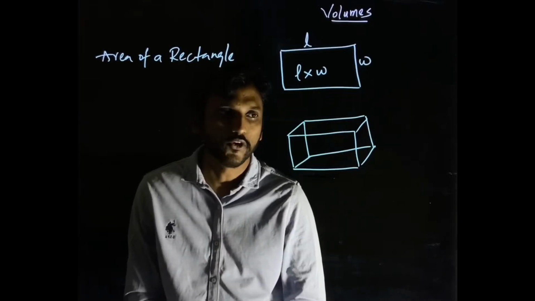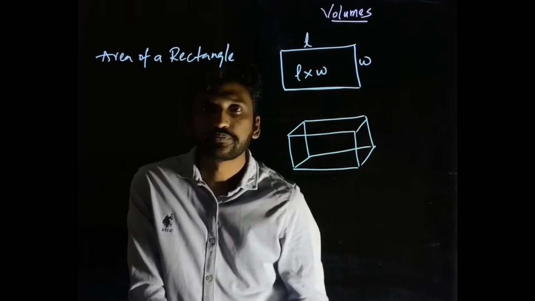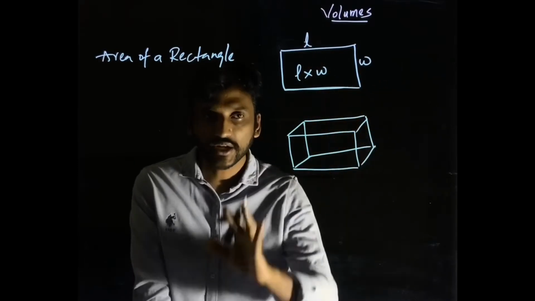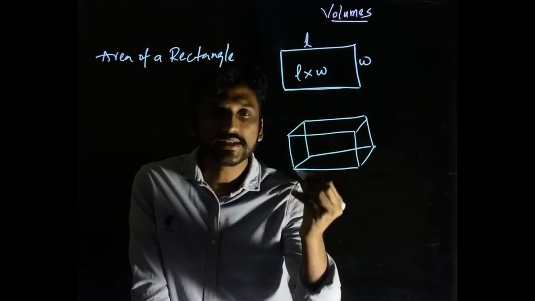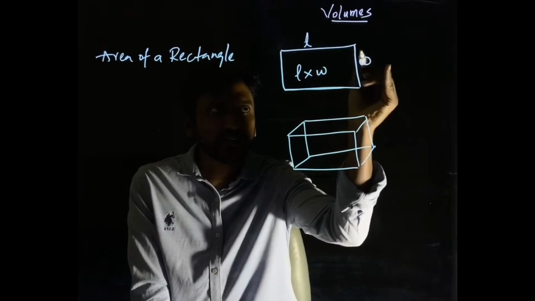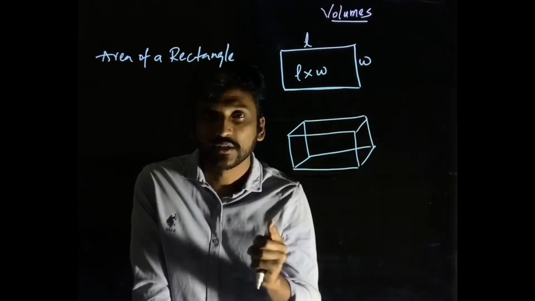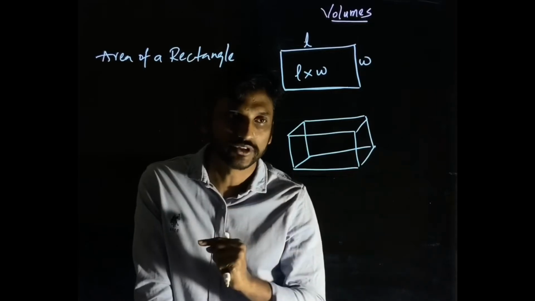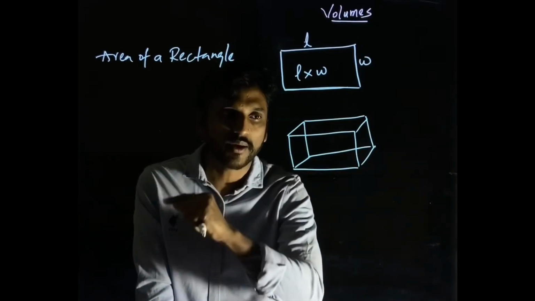in mathematical form, right? We already know that we multiply the length by the width to get the area. Now the question is, what else is there in a 3D shape? A 2D shape has a length and a width. It has 2 dimensions. One is length, one is width. That is why it is called 2-dimensional. Why is this cuboid called 3-dimensional then?